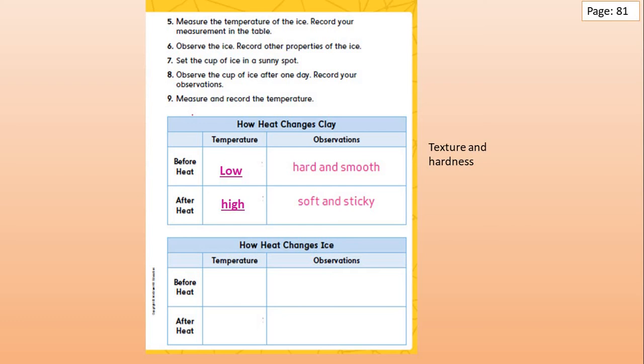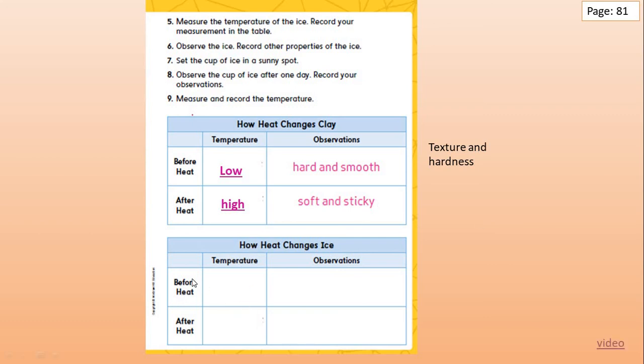Interesting. Now let's test the properties of ice before heating and after heating. So, as the first step, measure the temperature of ice and record your measurement in this table. Here it is. Then observe the ice. Record other properties of the ice. After that, set the cup of ice in a sunny spot. Now observe the cup of ice after 1 day or many hours. Record your observations. Finally, measure and record the temperature. Let's record your data, grade 2.